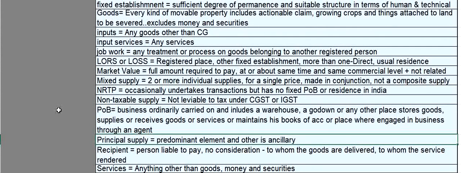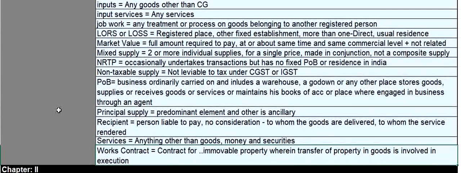Recipient means a person liable to pay, and in case where there is no consideration, the person to whom the goods are delivered or to whom the service is rendered is considered as a recipient. Services means anything other than goods, money and securities. Work contract means the contract for immovable property wherein the transfer of property and goods is involved in the execution. So the contract is for immovable property and there should be some transfer of property in goods involved in execution of the contract. Then only it can be called a work contract.